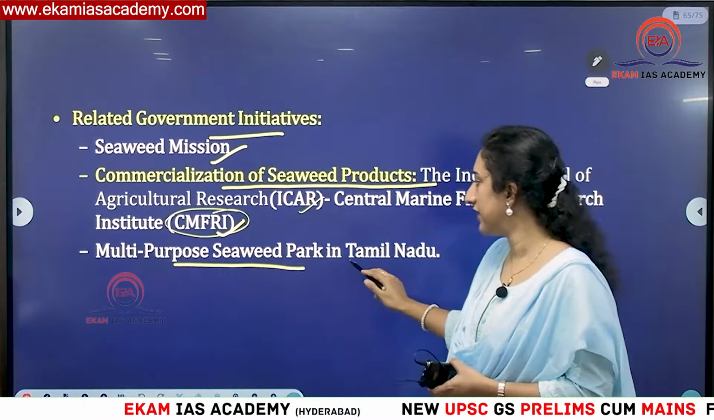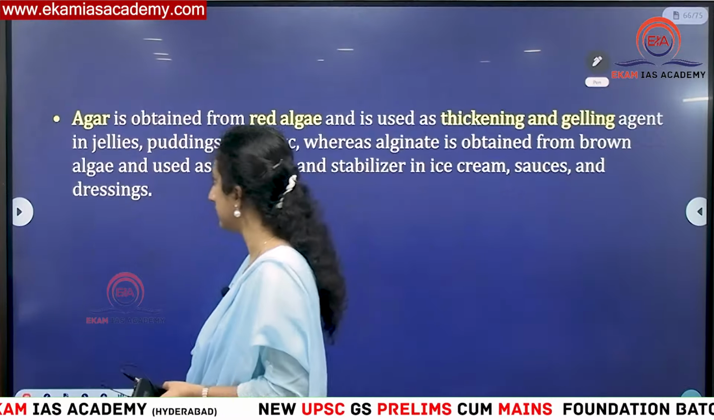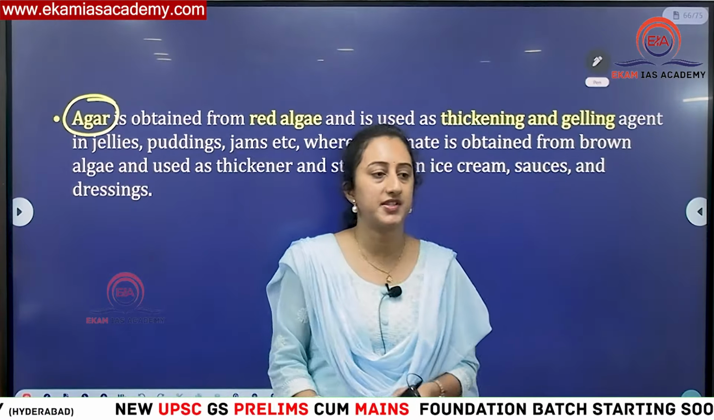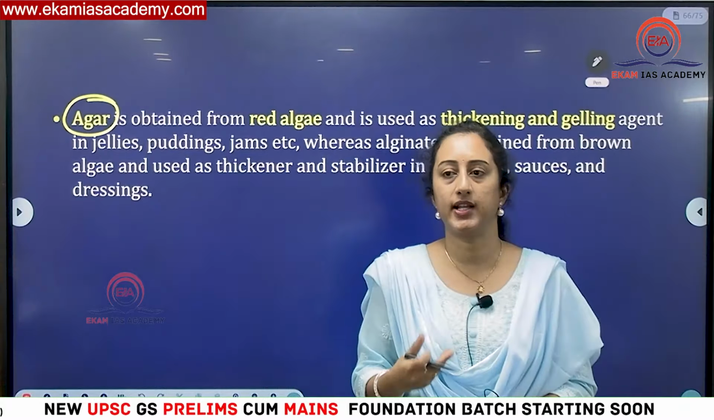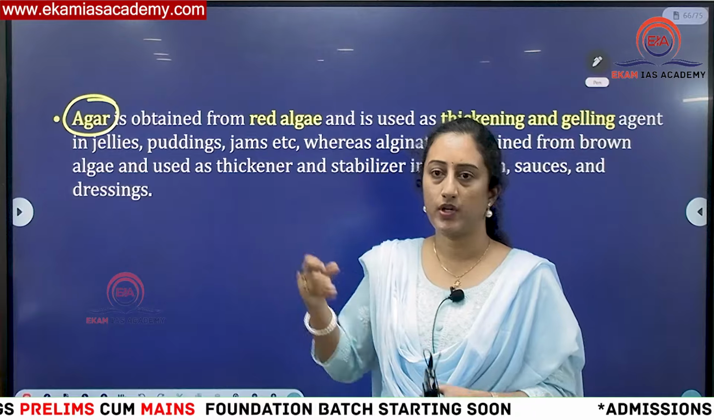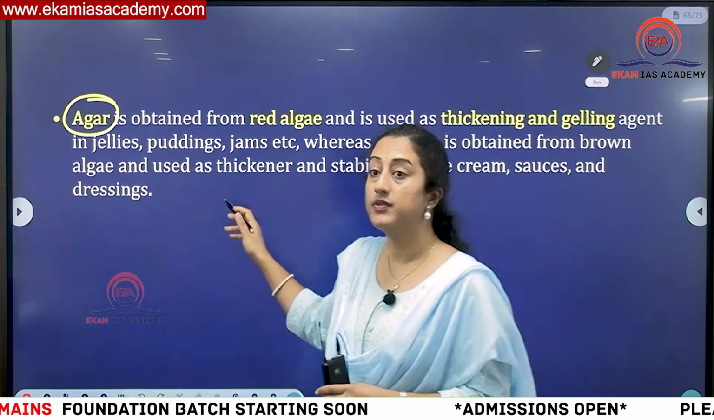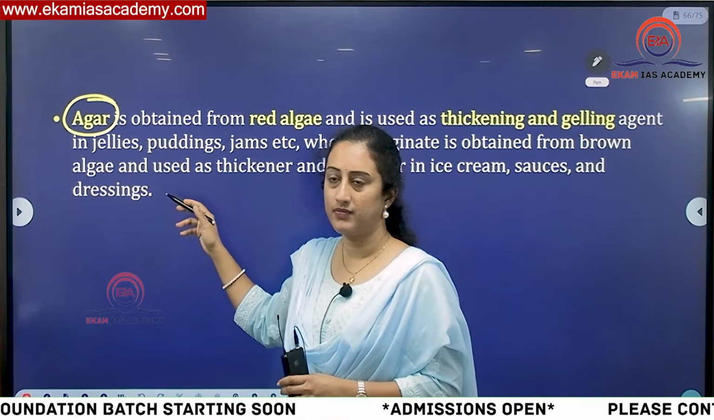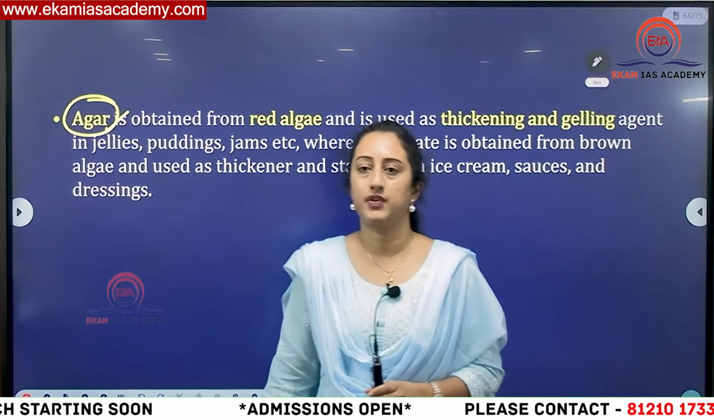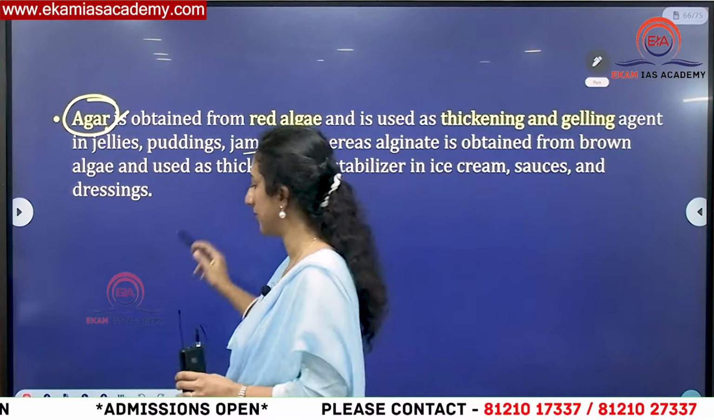And a multi-purpose seaweed park is there in Tamil Nadu. Okay, this is what you have to keep in mind. Then this is an important thing. One form of seaweed is agar. Agar is based on red algae. It is prominently used in bakery products, for giving jelly-like stickiness. So this is used in one form of red algae, which is also used in bakery products and for different jams.